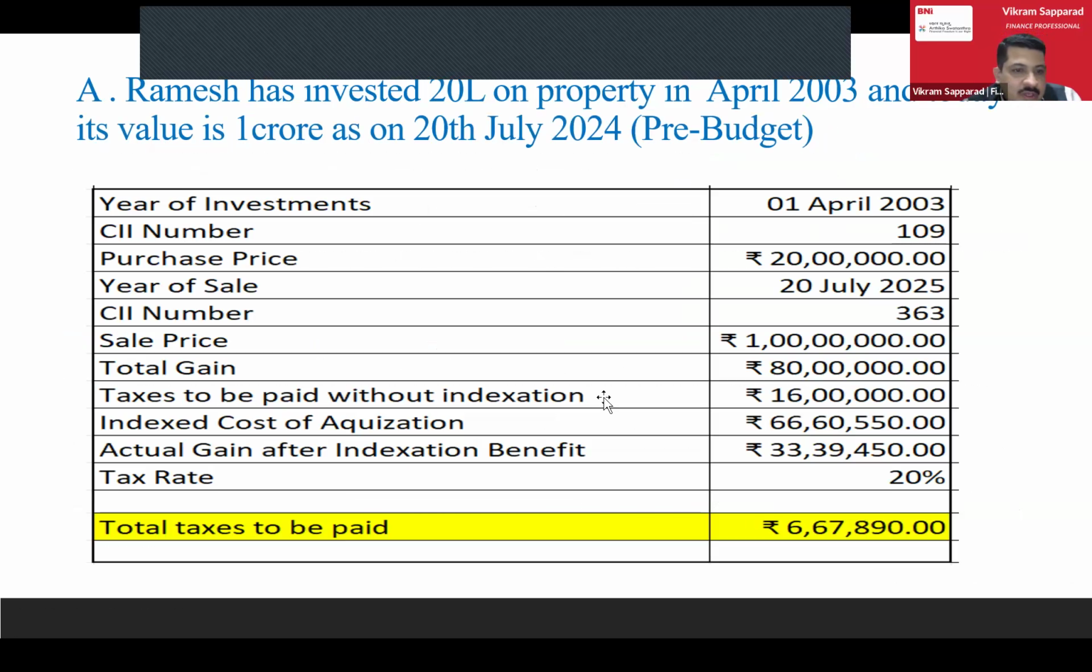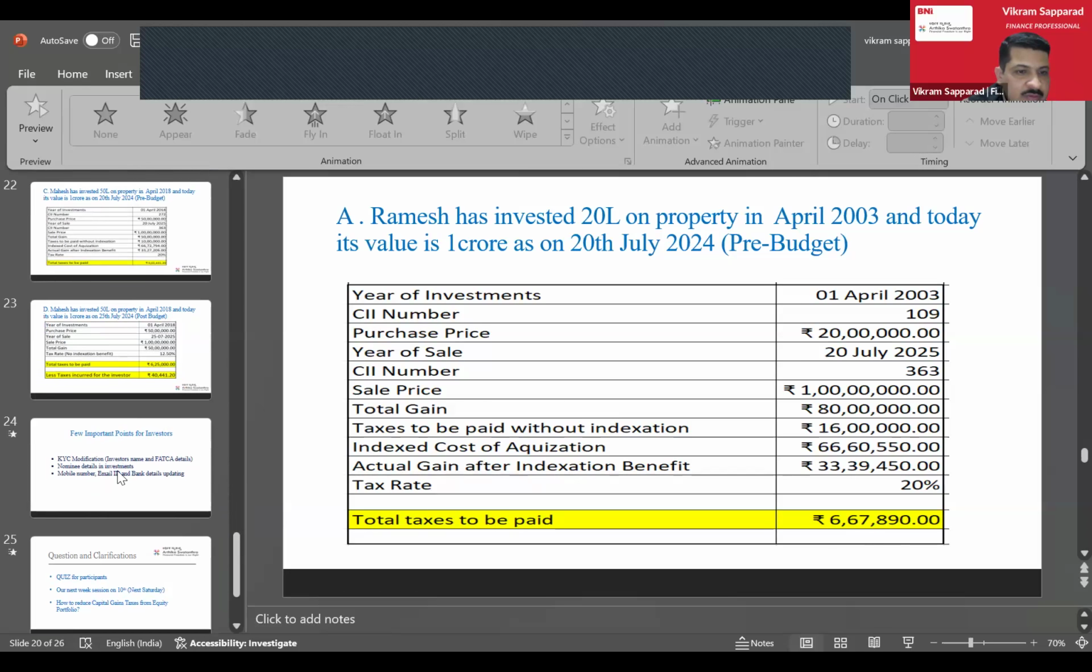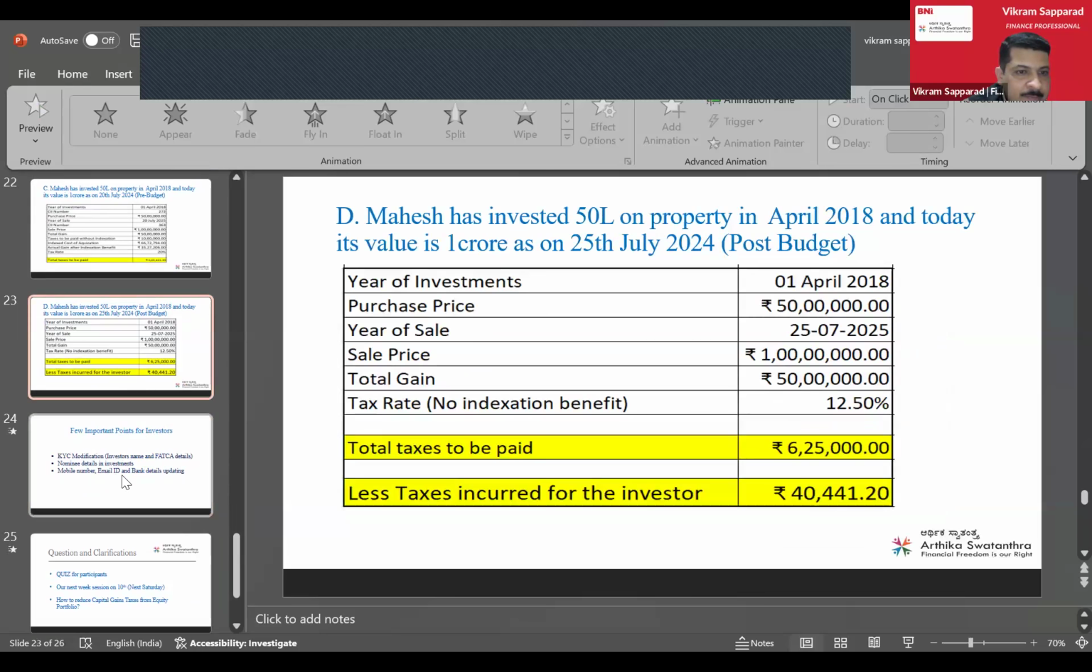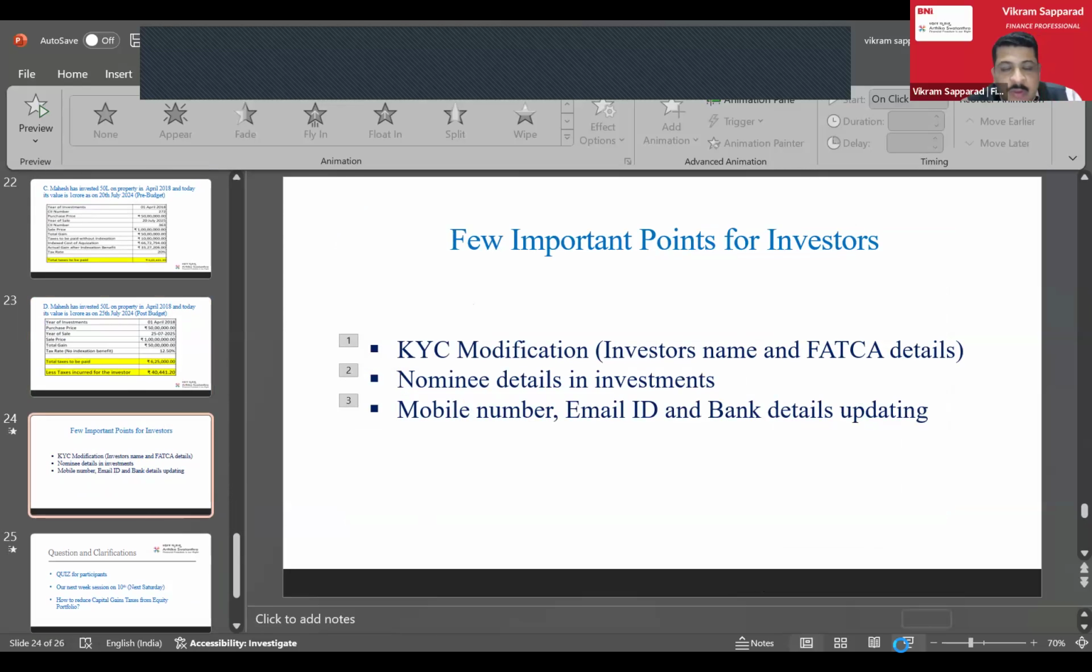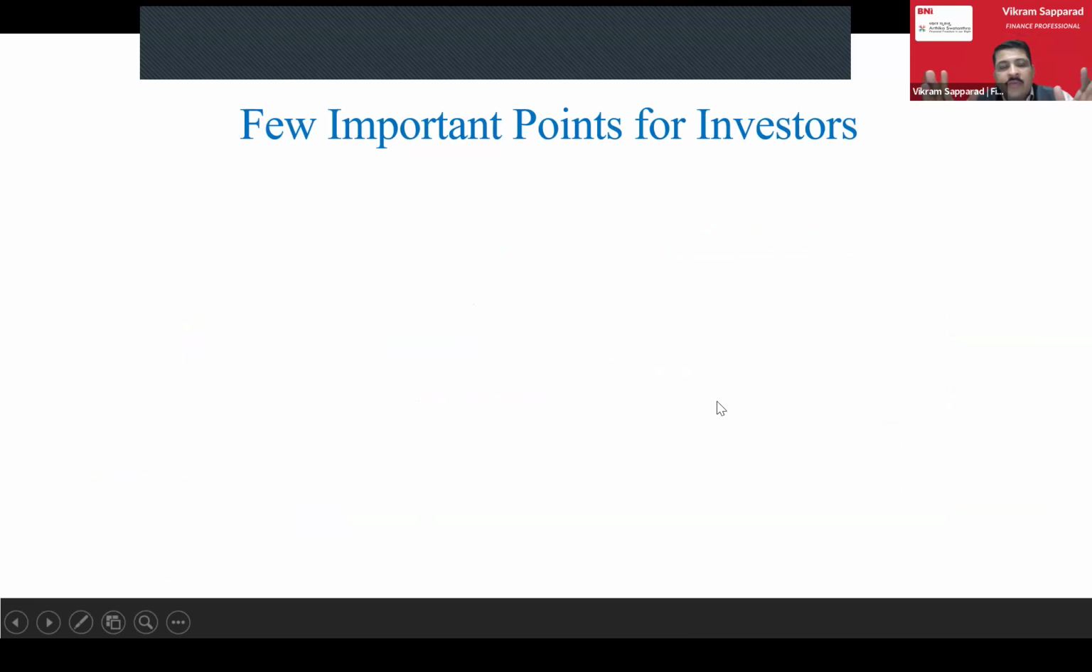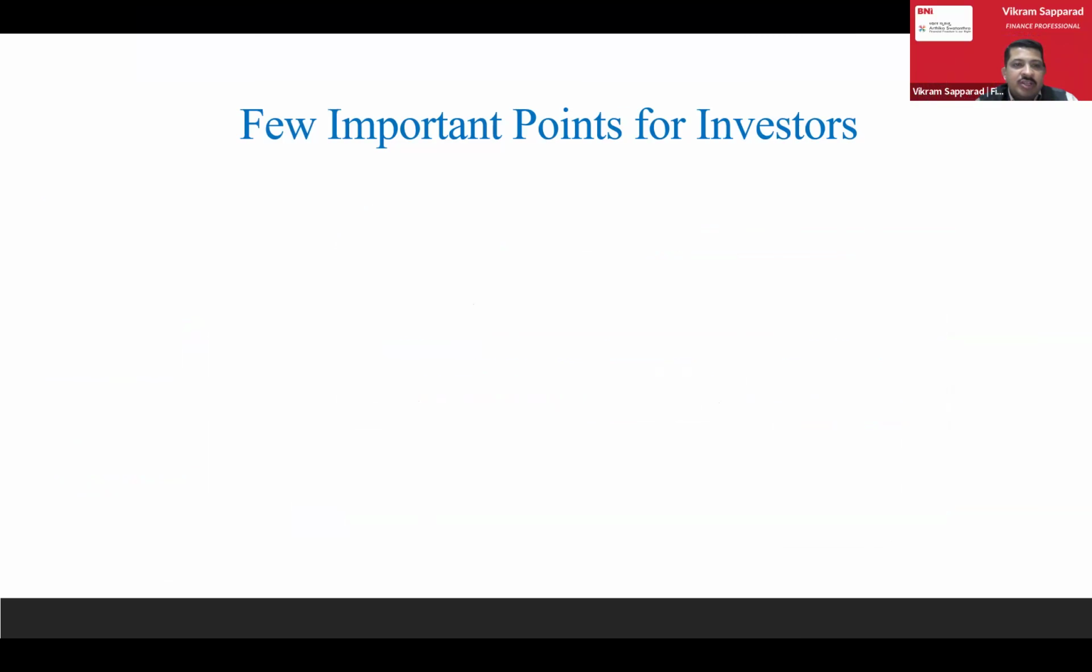Okay. Now we have seen these examples. Apart from what we discussed, one is the changes in tax regime, what is the difference of taxes. That is the first part we discussed. Second part we discussed about capital gain changes, that is long term from 10 to 12.5%, and short term from 15 to 20%. And third thing we discussed about the removal of indexation benefit, how it's going to play in the different investments, especially in real estate. Now, a few important points for all the investors.